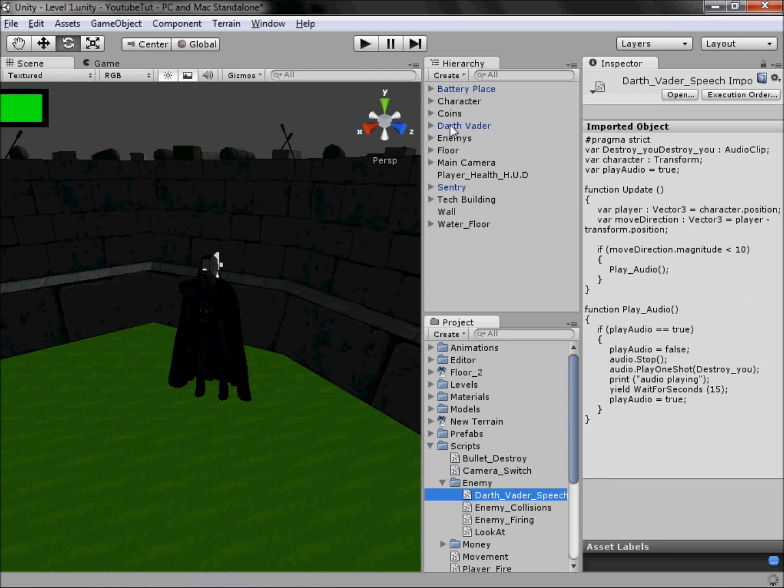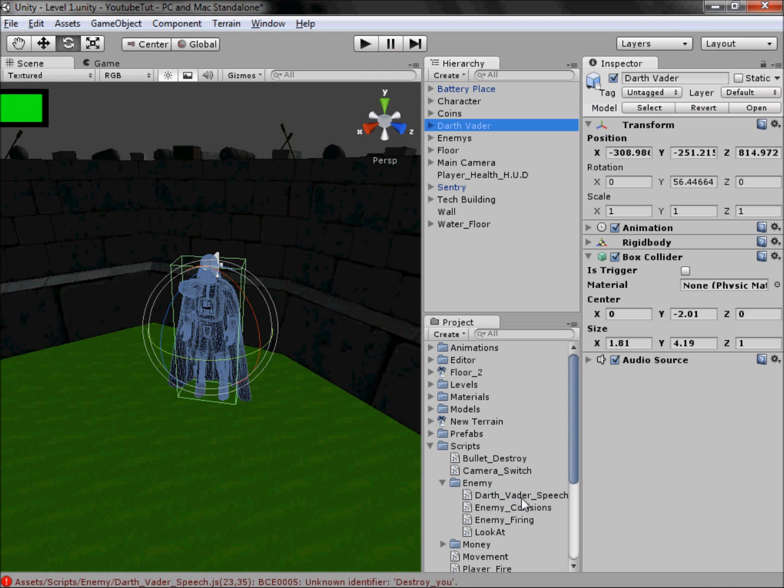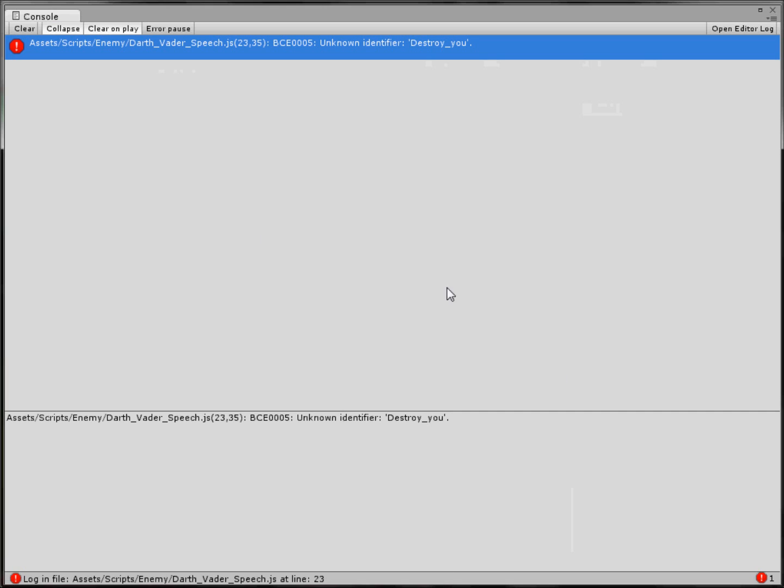Let's try it. Darth Vader and unknown identifier destroy you. I'll just teach you how to use this. This bit here shows all your errors. The red one's the error, the yellow triangles are the warnings. You don't have to pay much attention to the warnings. This will tell you the file location if you click on it: Asset scripts, the Darth Vader speech. This is where I instantly look. So there's something wrong with the script we just created.